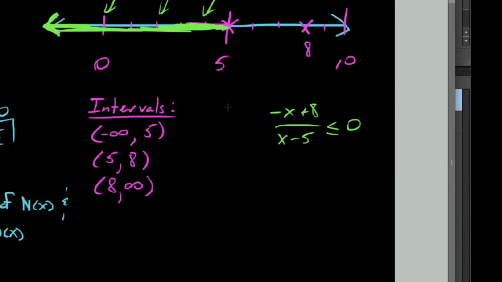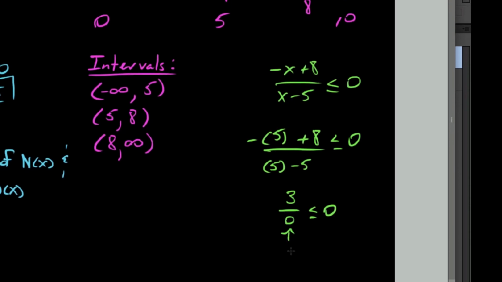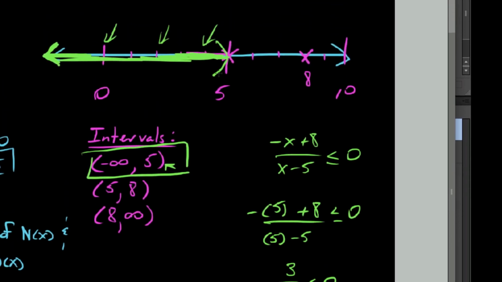But what if we plugged in 5? Okay, I'm going to plug in 5. So we plug in 5 into my function, I get negative blank plus 8 less than or equal to 0, and this is over blank minus 5. If I plug in 5, what I want you to notice is this. You do get a positive 3 on top, but on bottom you get 0. And the main issue with this is it's just undefined. So when we write our test interval there, we're going to put an open parenthesis on this one. And up here, if I was going to draw this graphically, I'd say, all right, this interval does not include 5. It's everything up to 5, but not including it.